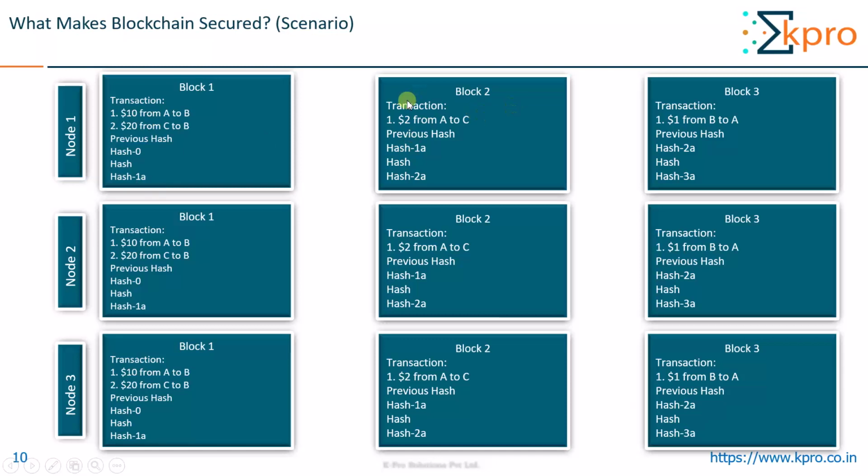The second block has just 1 transaction, that is $2 from A to C, and it has the previous hash that will point to this, so it is 1A, and the current hash is 2A. The third block also has just 1 transaction, that is $1 from B to A. The previous hash will point to this, that is 2A, and the current hash is 3A. Similarly for the other nodes, since they have the same copy of the ledger, right?